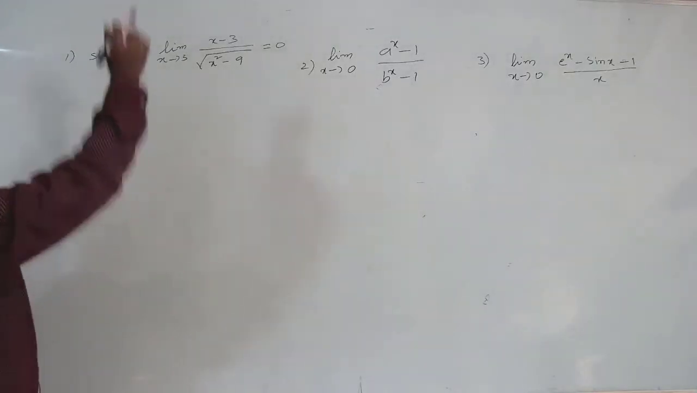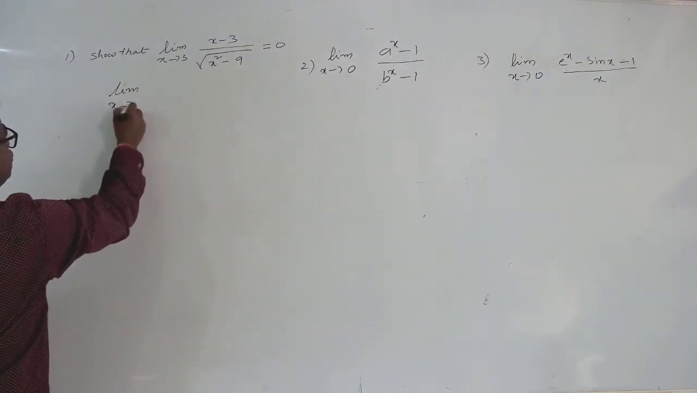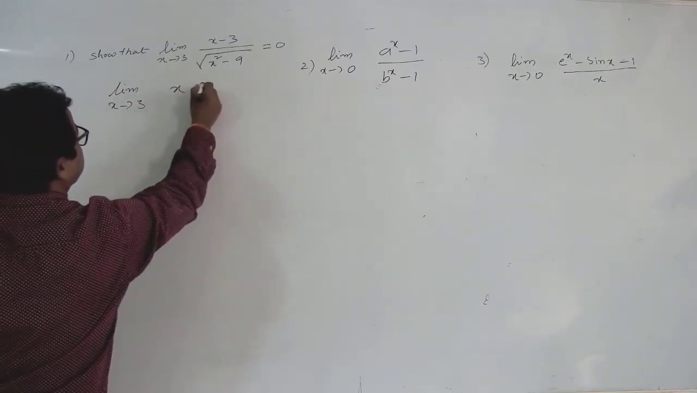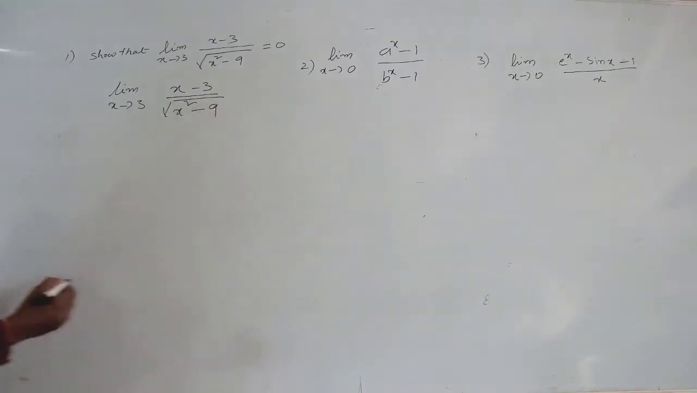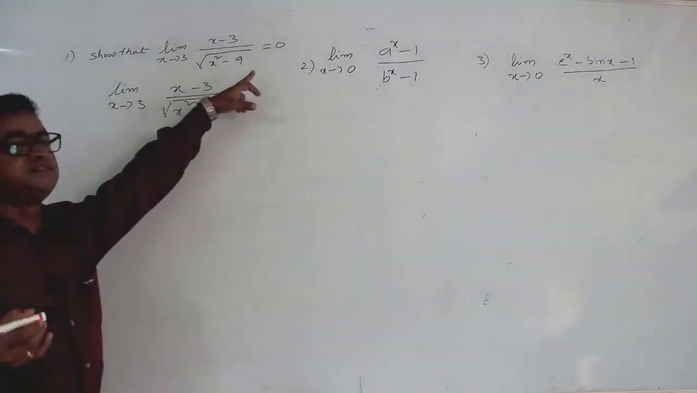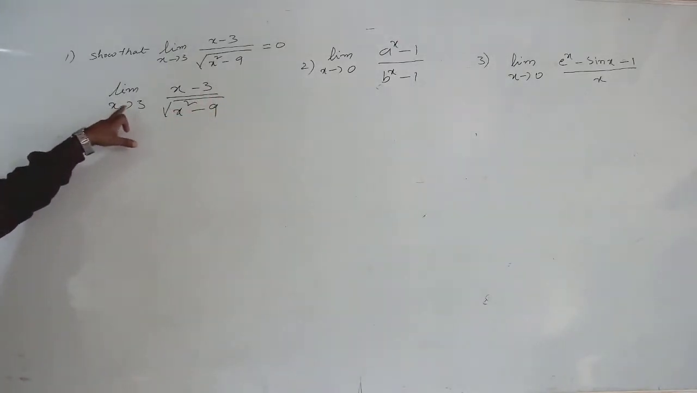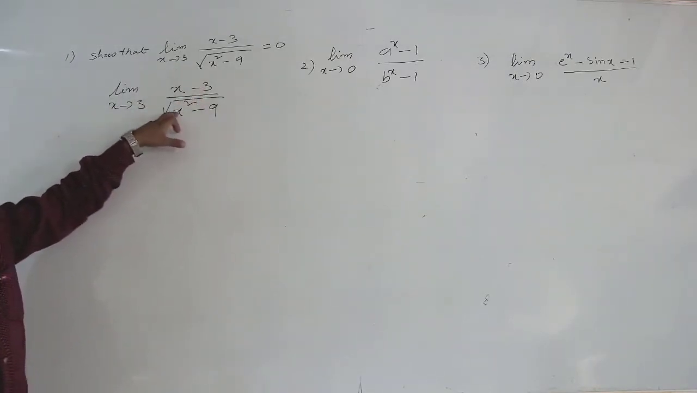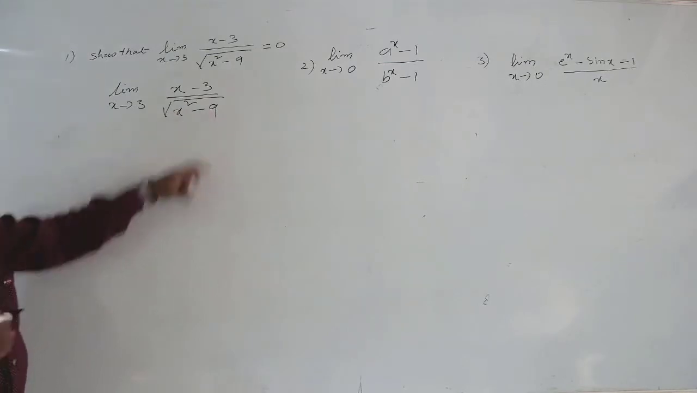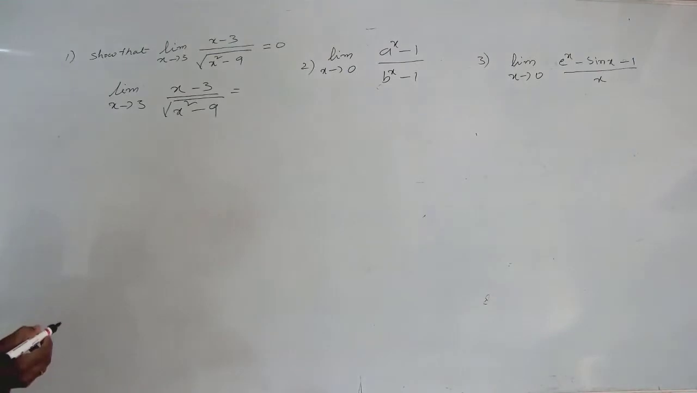See here, students. Limit x tends to 3, (x minus 3) by under root of (x square minus 9). This is the given problem. We have to show that it is equal to 0. So if you apply x equals 3 directly, then what we get? 3 minus 3, 0, and 3 square is nothing but 9, 9 minus 9, 0. So that is 0 by 0. What I told before in class, 0 by 0 is not a perfect value. So that's why we have to simplify the value.